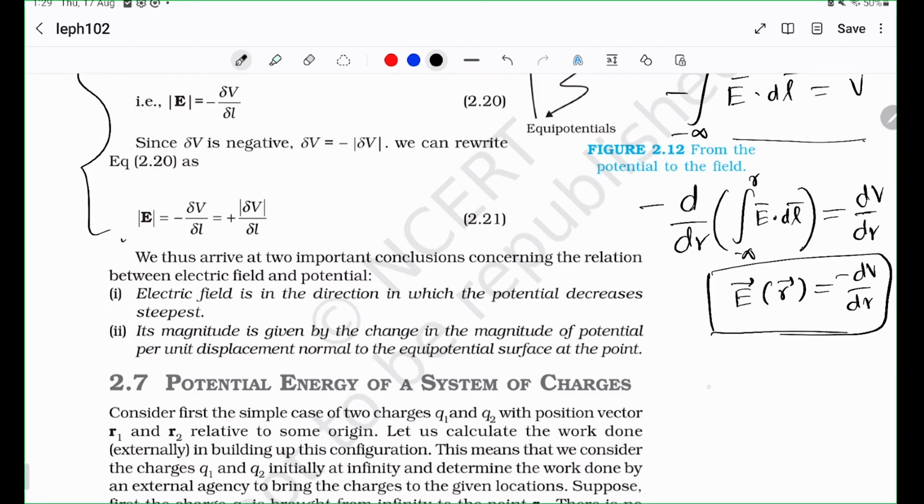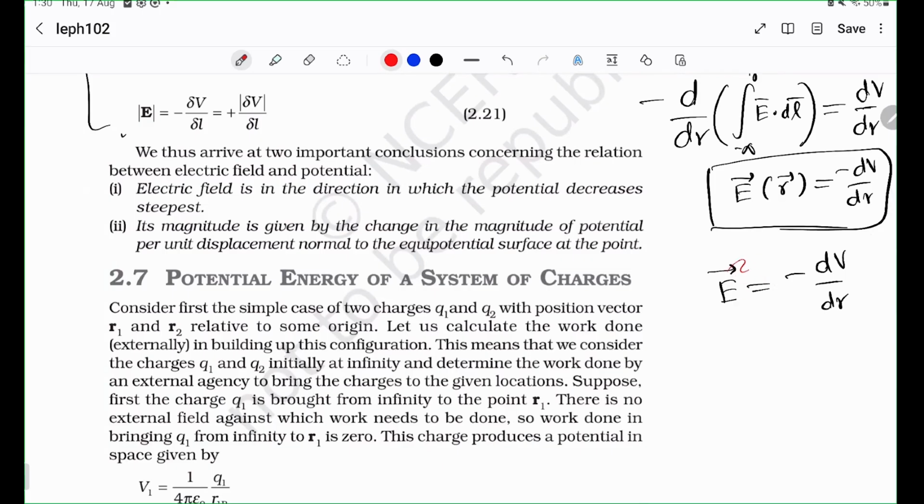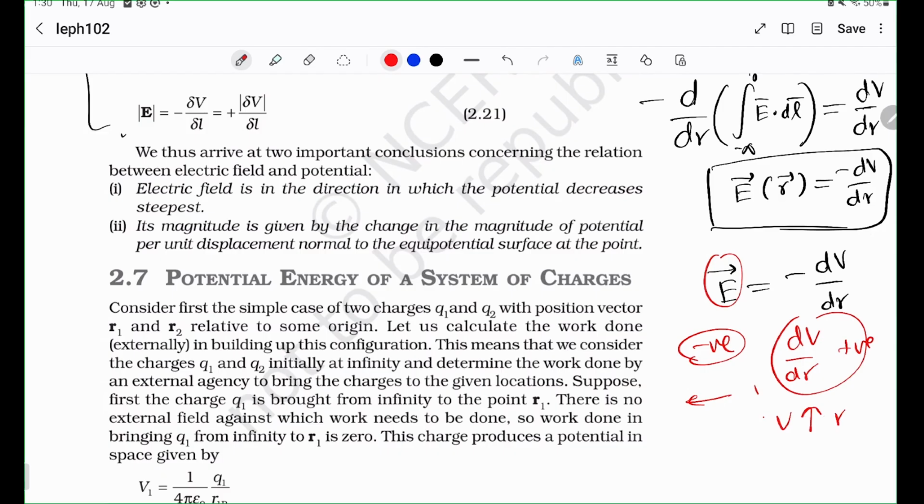But we are going to ignore that right now. All that matters now is that the electric field is the derivative of the potential with respect to R with a negative sign. Do not forget the negative sign. Very important. In fact, I'll write this equation once again, and you can immediately look at the equation and make a few deductions from it. This is telling you that if E is negative, then dV by dr is positive, right? That means if the electric field is negative, that is pointed in this direction, then actually potential is increasing with R.